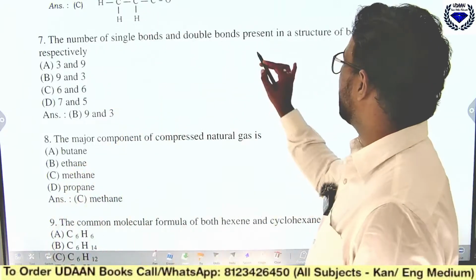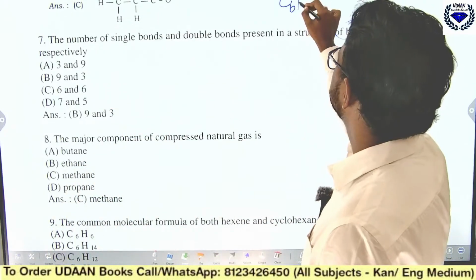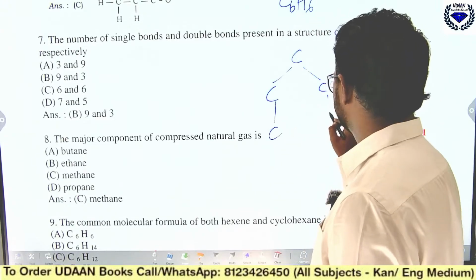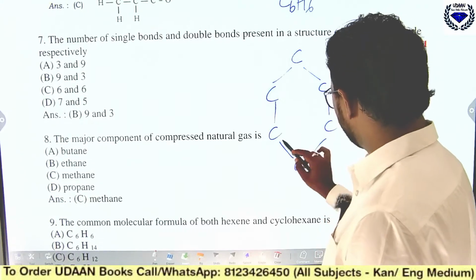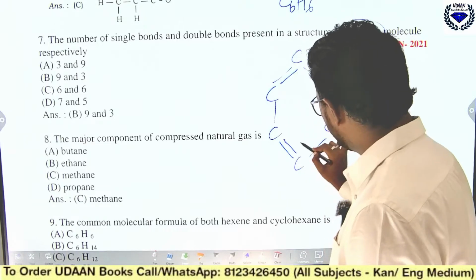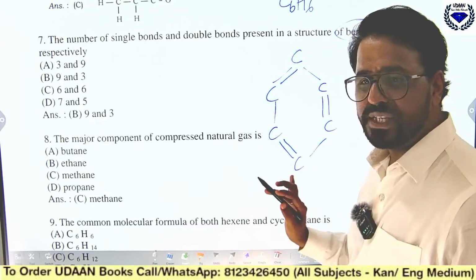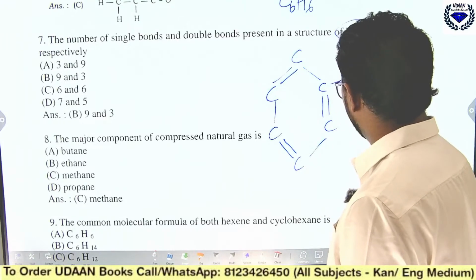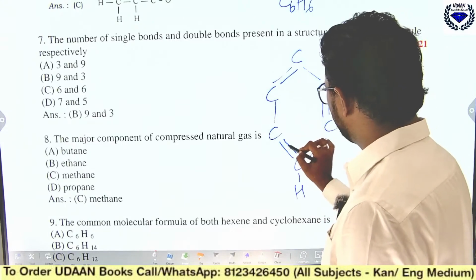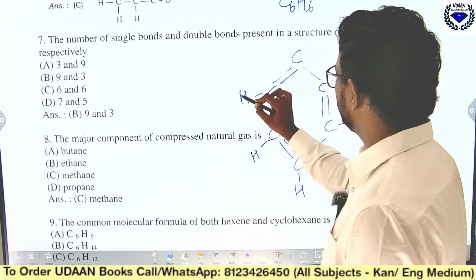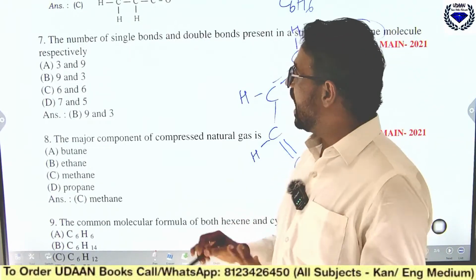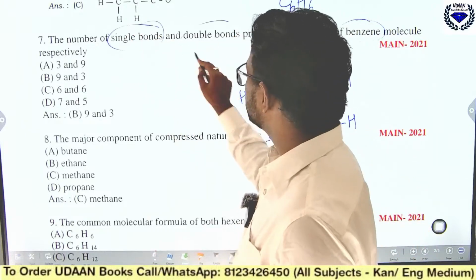Okay, so Vikas has said C6H6. Very good, Vikas. The formula for benzene is C6H6. So what is the specialty in this formula? See here, it has alternate single and double bonds. Double bond, single bond, double bond. Now just count 1, 2, 3, 4. For every carbon you will get one hydrogen. So how many single and double bonds are they asking? See, how many single bonds and double bonds do you have?